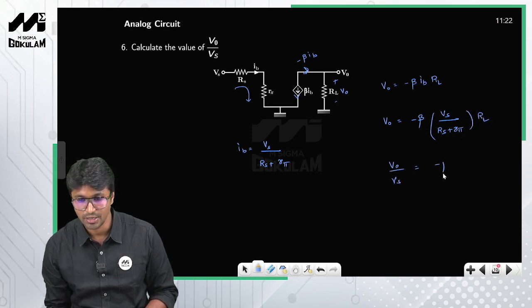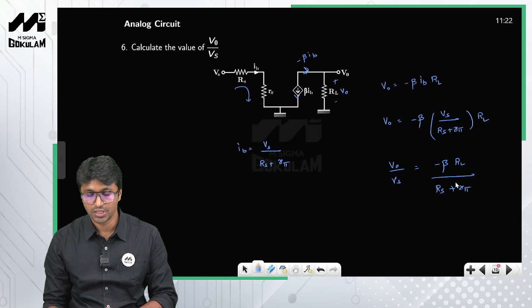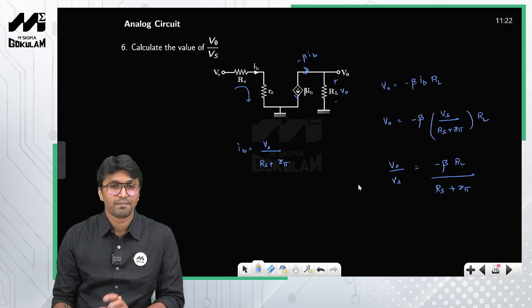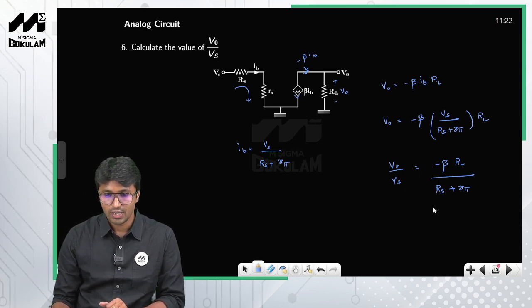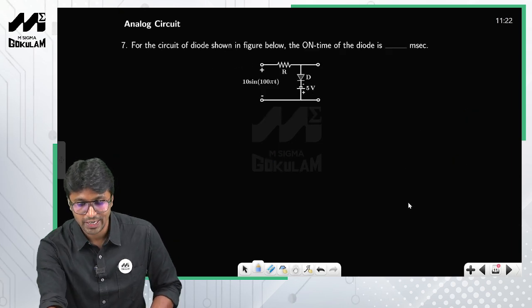This is nothing but minus beta RL divided by Rs plus r pi, right? So choose the correct option from the set of options. This is how you solve this particular problem. Okay, now let us move on to the next question.